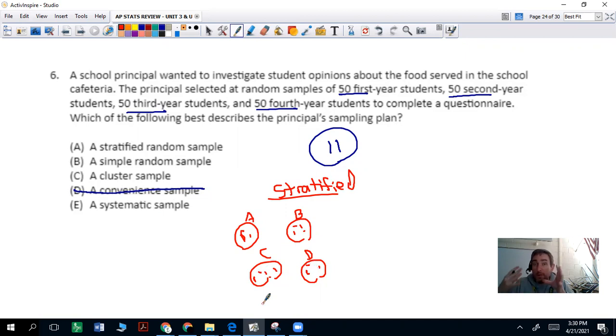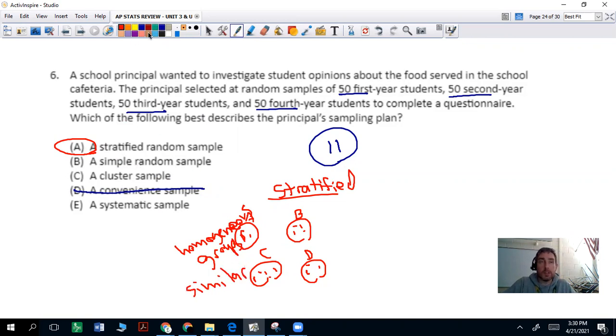Maybe seniors have a different take on the food served in the school cafeteria than freshmen who don't have a refined palate like you guys do. So that would be considered a stratified sample. And in fact, that's the answer to this question. It's a stratified random sample. And in stratified random samples, you have homogeneous groups of similar characteristics.